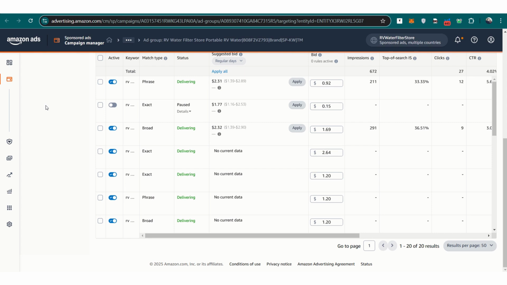Ultimately, keyword negation should be done strategically, ensuring that only non-performing and irrelevant keywords are removed, while still allowing room for potential high-converting keywords to remain active. With the right approach, campaigns can become more cost-effective and generate better returns over time.